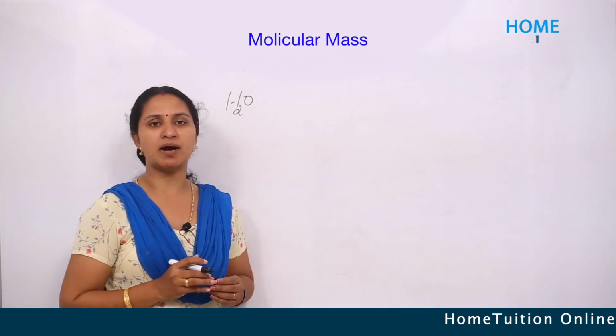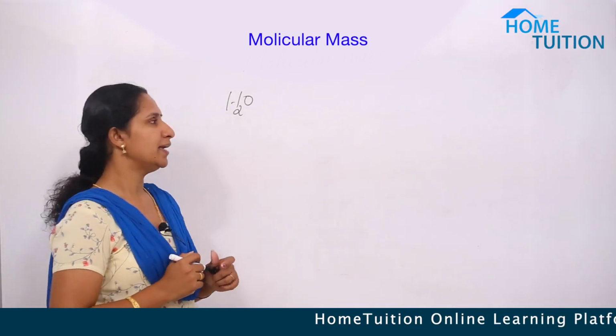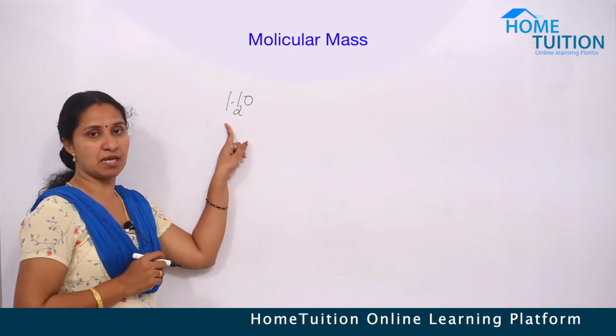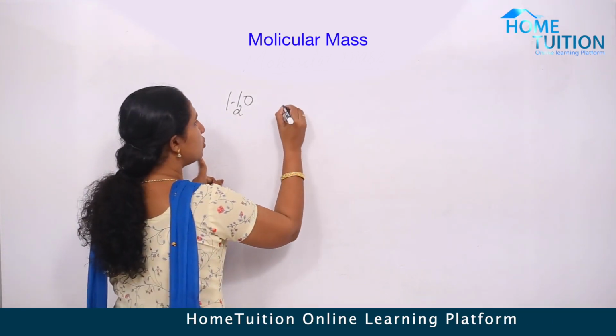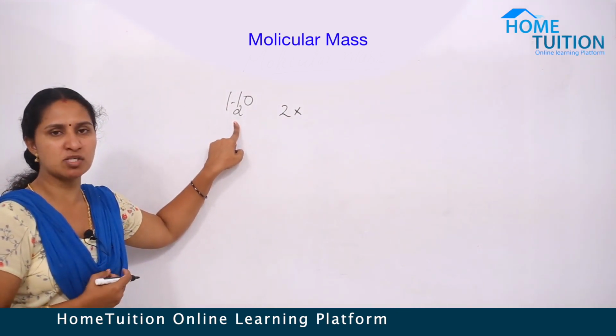What's the molecular mass of H2O? How can we find the molecular mass of H2O? Yes, 2 hydrogen atoms are present. So, 2 into the atomic mass of hydrogen. What is the atomic mass of hydrogen?